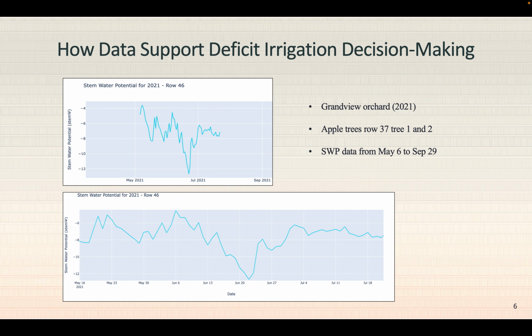I analyzed and visualized data that was gathered in the Ground View orchard in 2021. This particular data is focusing on apple trees in row 37, trees 1 and 2. This stem water potential data was gathered in 2021 between May 6th and September 29th. By looking at the plots, you can see that the stem water potential value significantly declined in June as a result of the heat wave in 2021. When the stem water potential is low, water stress is present and the plant's water potential is declining.